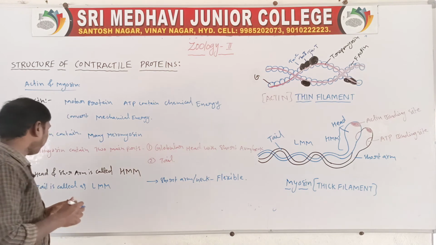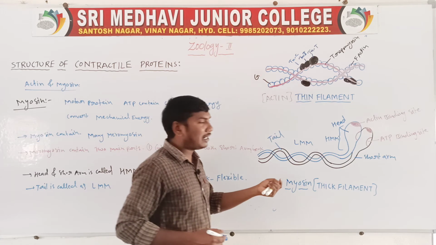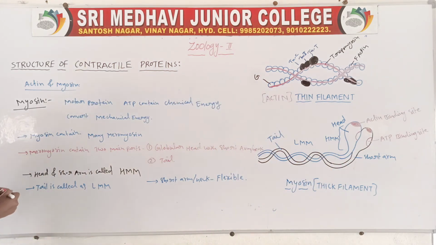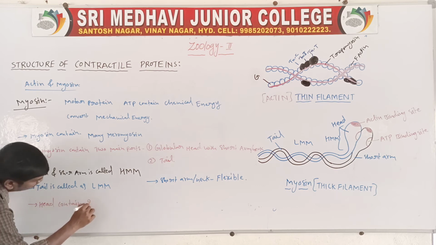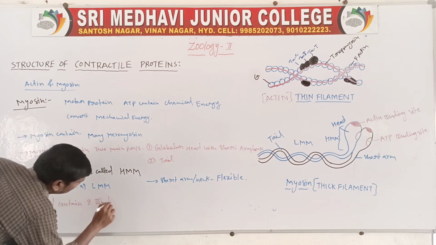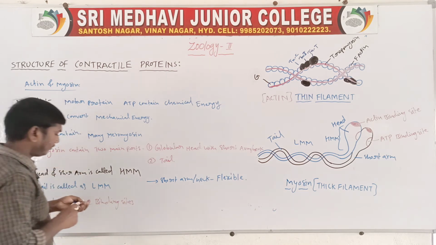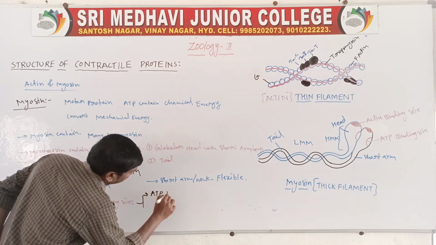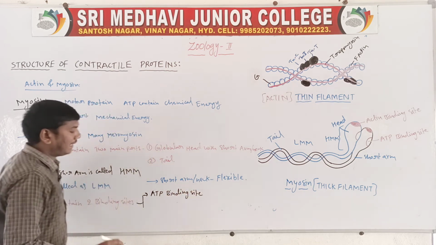Next one, the thick filament contains meromyosin. The meromyosin head contains two binding sites. One is the ATP binding site.